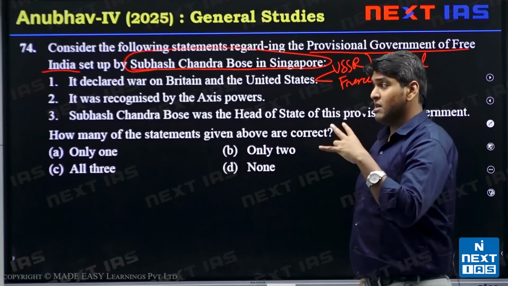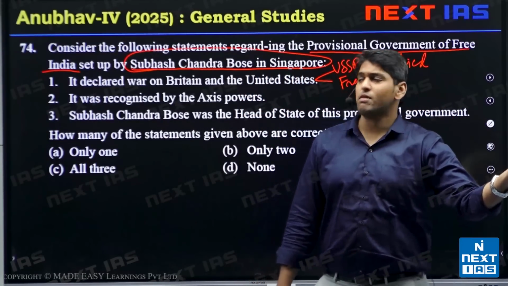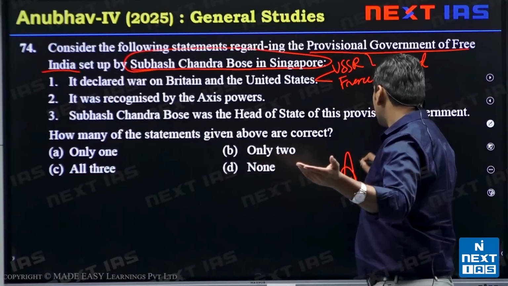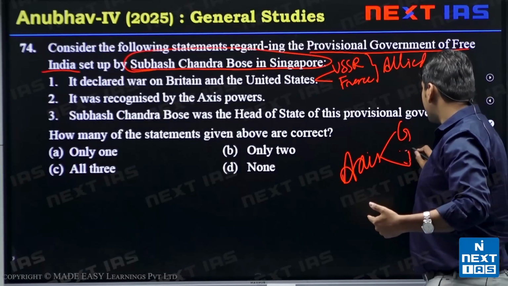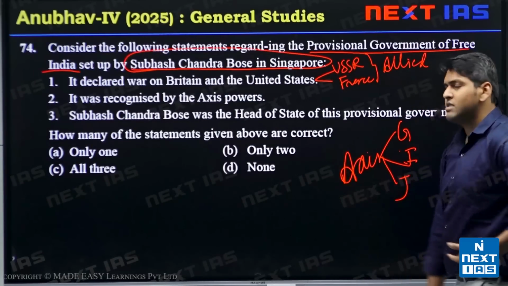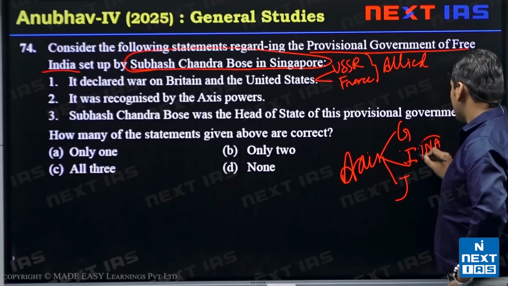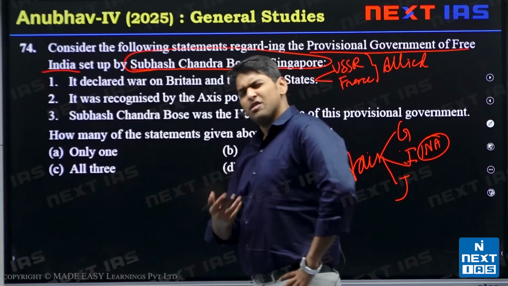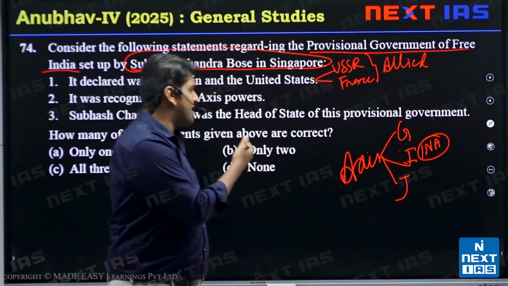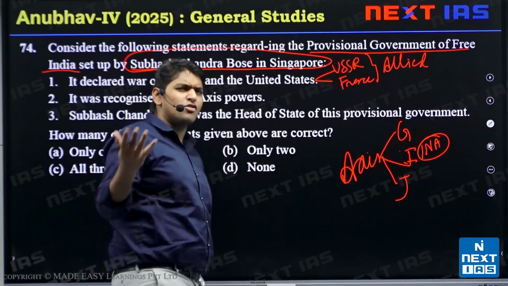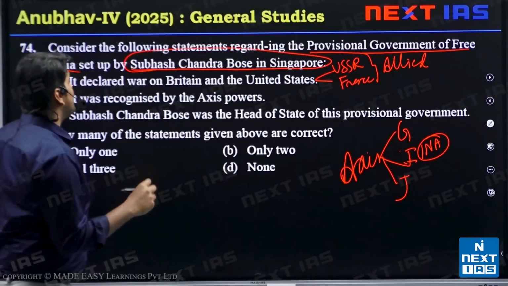Subhash Chandra Bose and INA were fighting with the Axis powers. Axis were Germany, Italy, and Japan. And so we were with these people. Not we, Subhash Chandra Bose. Okay, we can say we, because INA was the one we were cheering for in that fight. But things did not turn out the way we liked. So it was recognized by the Axis powers.